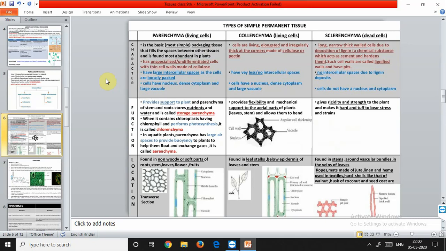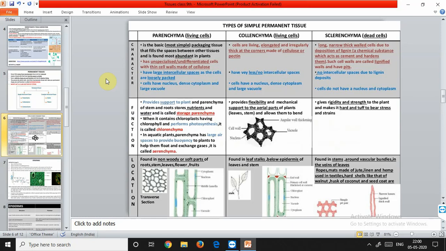The cell wall is thin and encloses a very dense cytoplasm, and it contains a small nucleus, and this is surrounded by a large central vacuole. So now vacuole is present in the parenchyma cells. They also contain a living protoplasm, and the intercellular space is completely absent in the parenchymal cells.